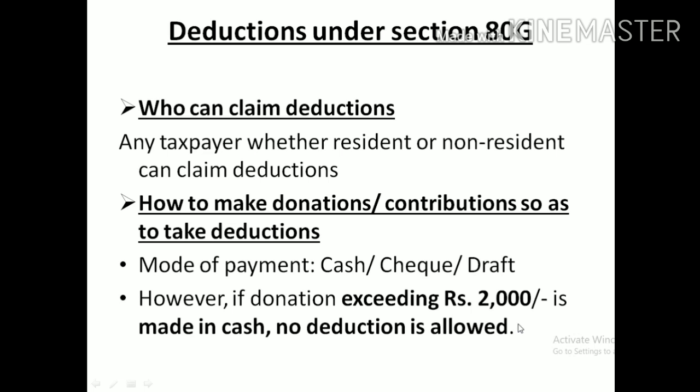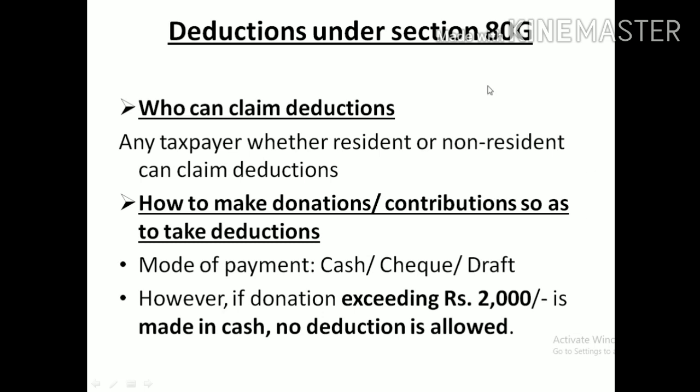So be careful about this provision. Any amount you donate in cash for any of the specified donations under the IT Act should not exceed 2000. If it exceeds, you will not get deduction under section 80G.